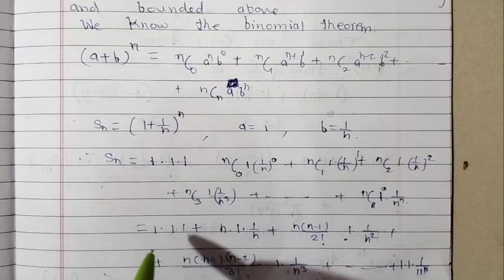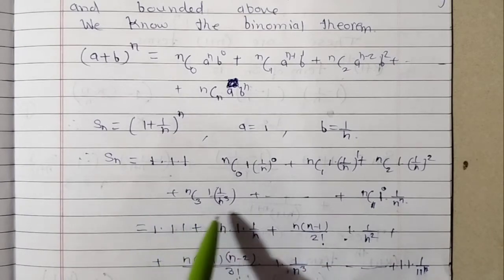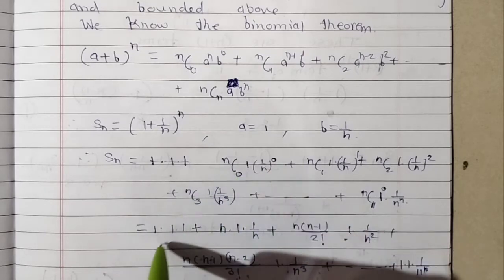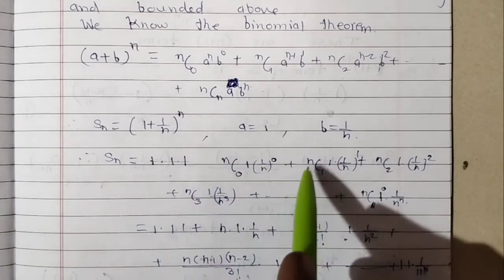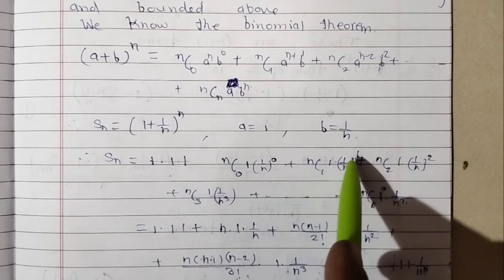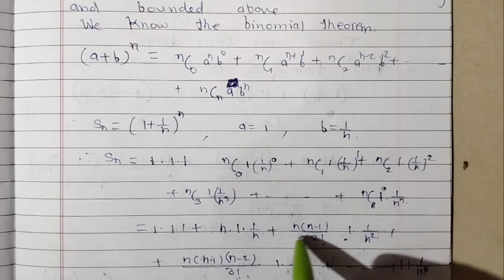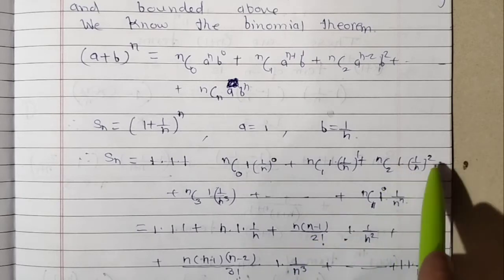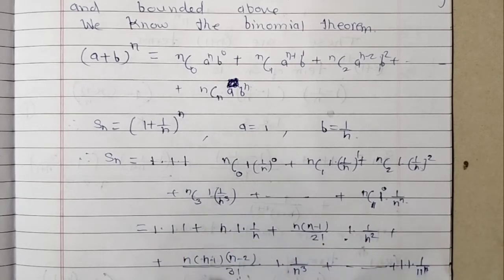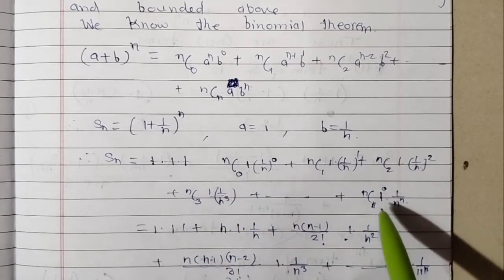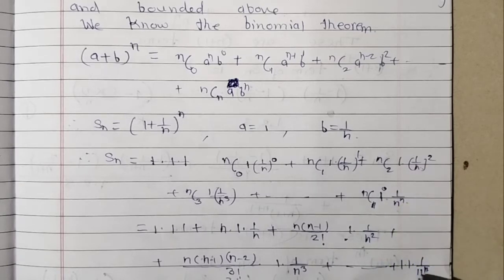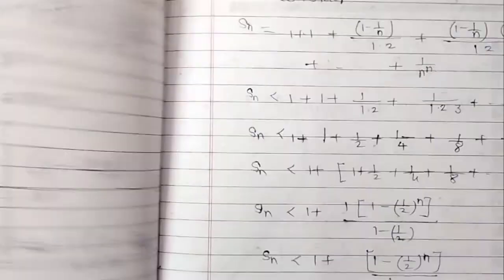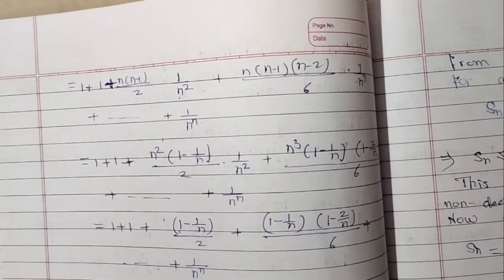After simplifying we get Sn equal to 1, since nC0 is 1 and anything raised to 0 is 1, plus nC1 is n into 1 upon n, which is 1, plus nC2 is n(n minus 1) upon 2 factorial into 1 upon n squared, plus nC3 is n(n minus 1)(n minus 2) upon 3 factorial into 1 upon n cubed, plus the last term nCn is 1 into 1 upon n^n.